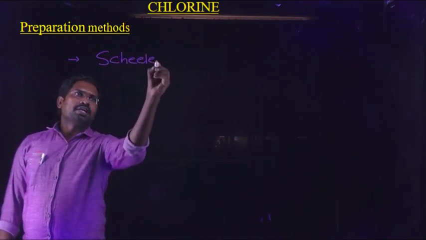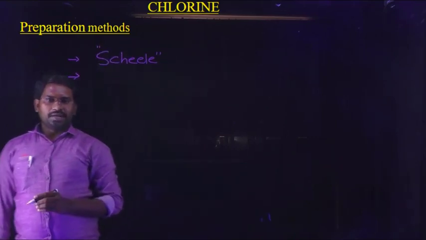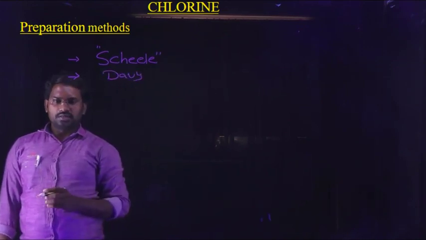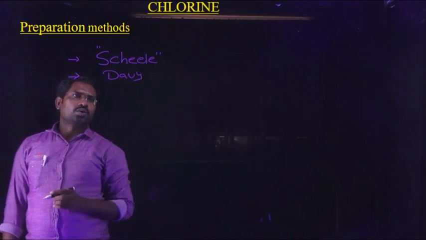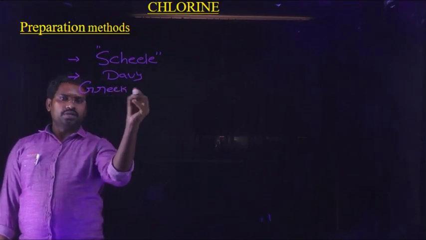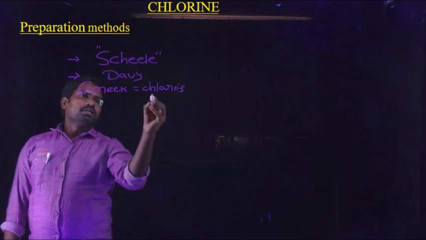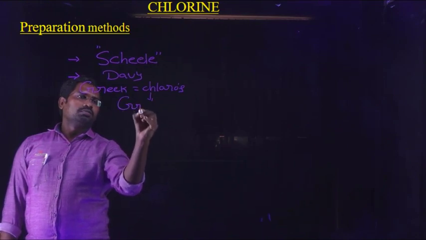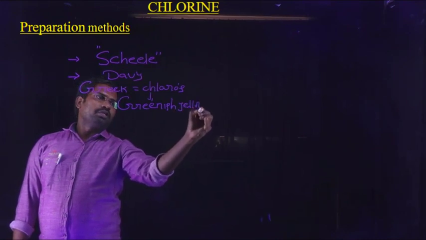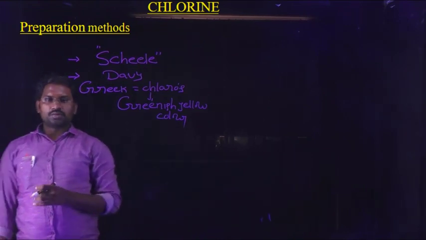Next, the elementary nature and the name were given by the scientist Davy. Davy gave its elementary nature and named it chlorine because in the Greek language, chloros means greenish yellow color. So this is brief information about chlorine.